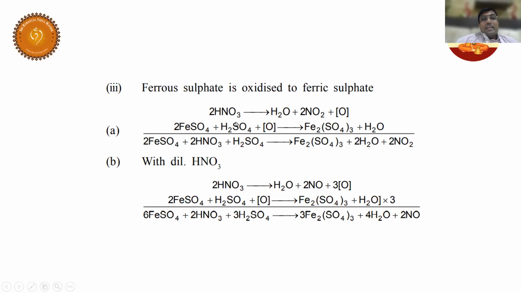So when you oxidize, it should be converted into ferric, that is +3 oxidation state, right? So in the process, HNO3 gets reduced to NO2, +5 to +4 oxidation state. I hope you understood. So FeSO4 is a reducing agent, HNO3 is a good oxidizing agent, and naturally you'll be getting Fe2(SO4)3 plus NO2 plus water. And dilute case, same thing, the only difference is here you get NO. I hope you understood.